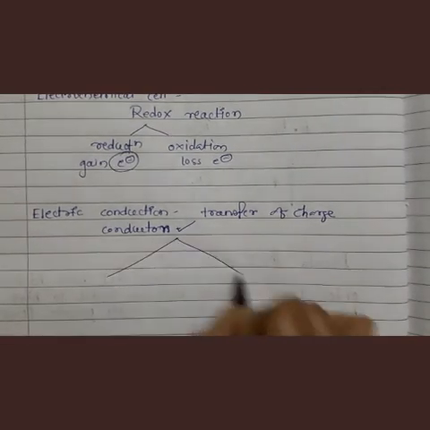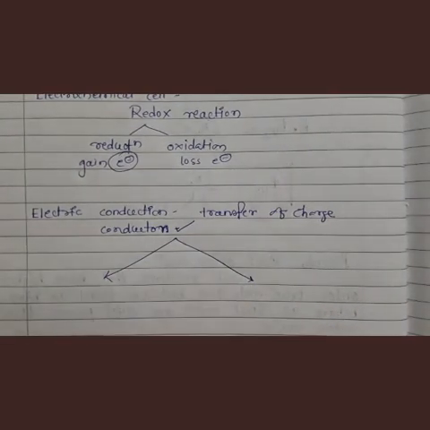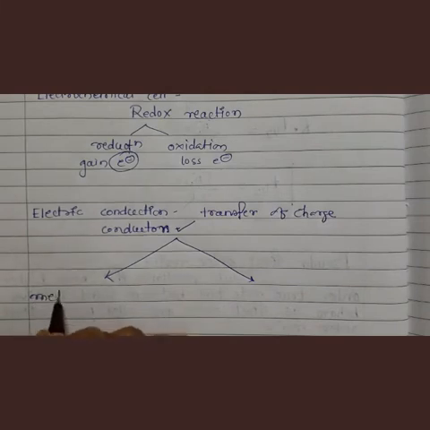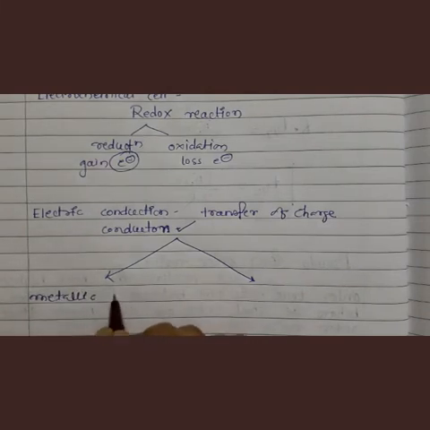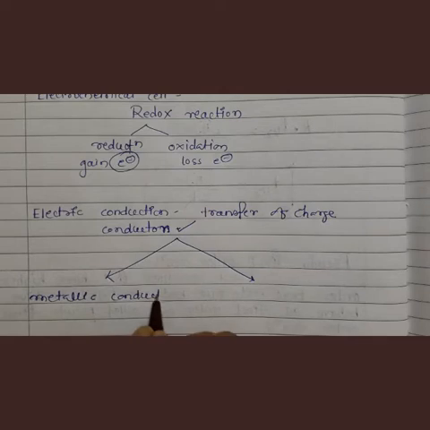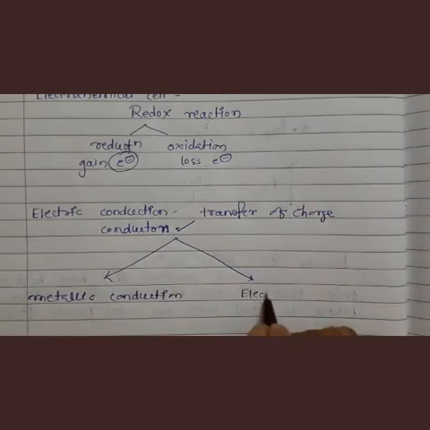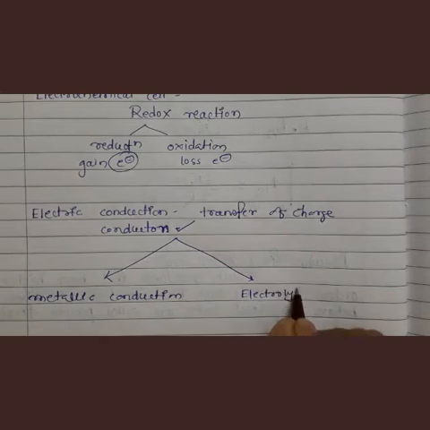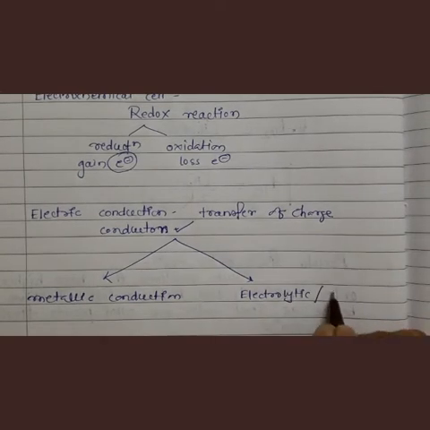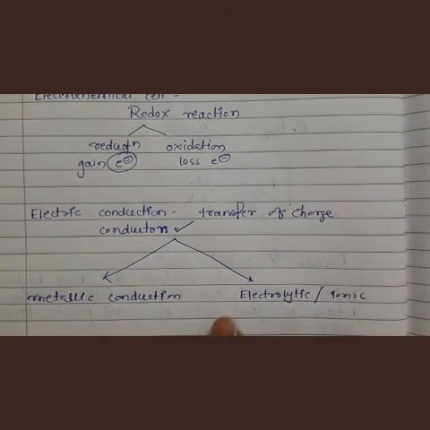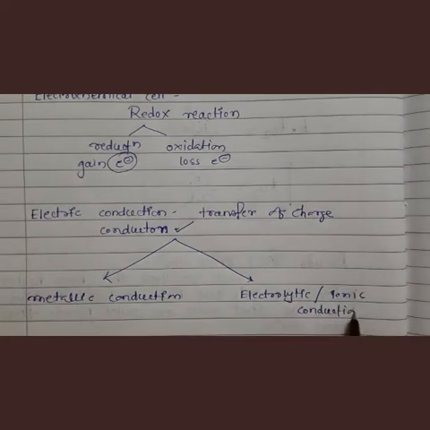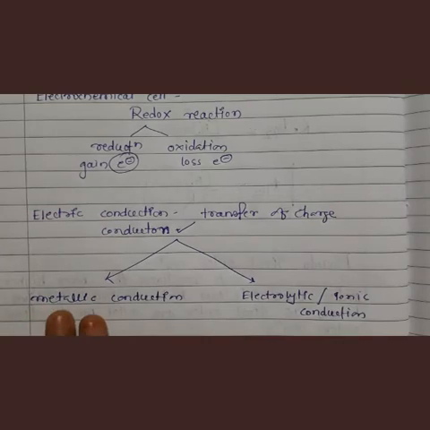First type is metallic conduction, and another is electrolytic, which is also called ionic. Electrolytic conduction or ionic conduction. And the first type is metallic conduction.